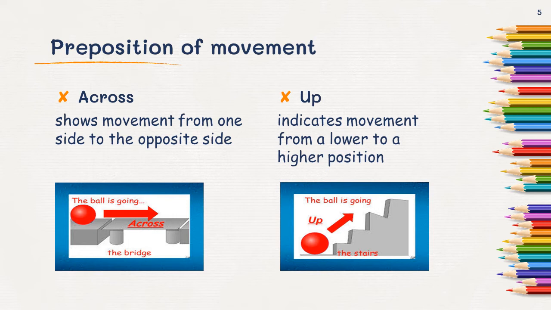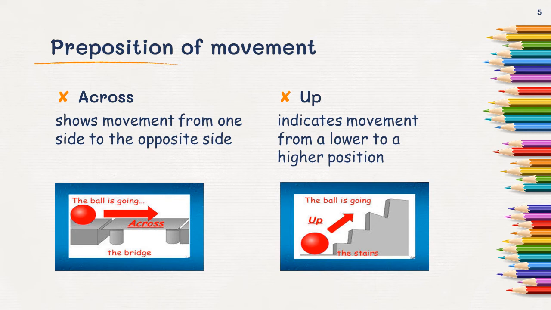In the same way, suppose somebody wants to go from one side of a river to the other side. That person jumped into the river and swam across to the other side of the river. So you can say that it is used for crossing something. It is clear through the image. The ball is going across the bridge, from one side to the other side. When it shows this movement, you use across.